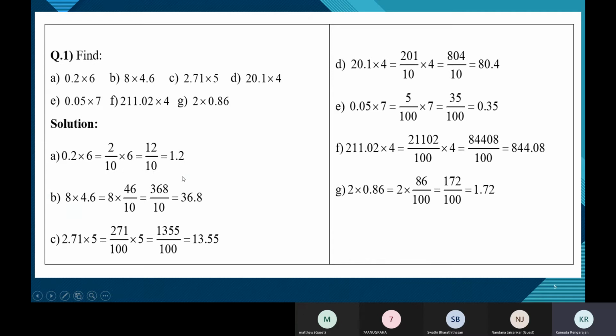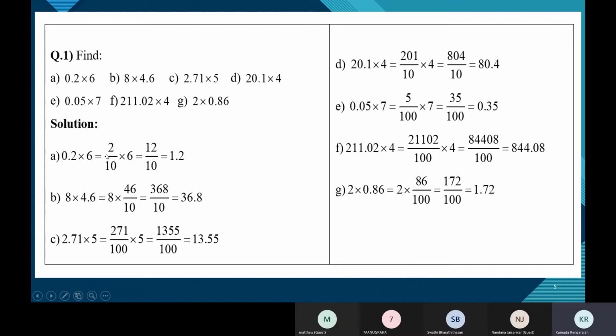So this is one of the ways of finding the product, children. You can directly multiply and get 1.2. We'll come to that. We're just seeing the different ways in which we can find the product. So what we do is we write 0.2 as 2 by 10. We write the decimal as a fraction. We multiply fractions as we usually do, get a single fraction, and then put it back in the decimal form.